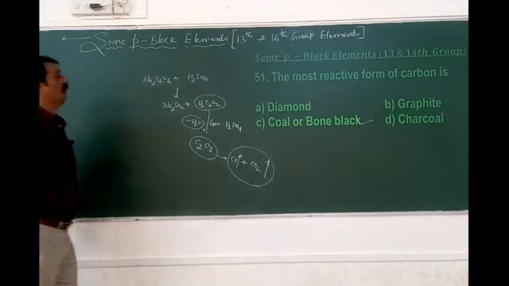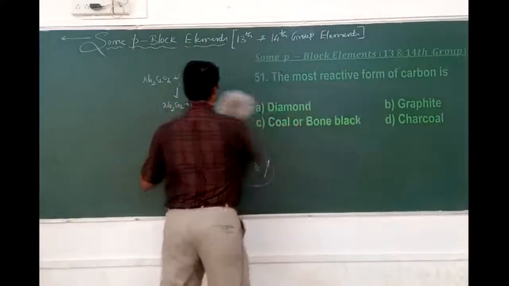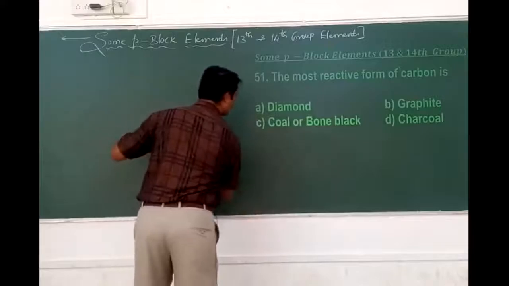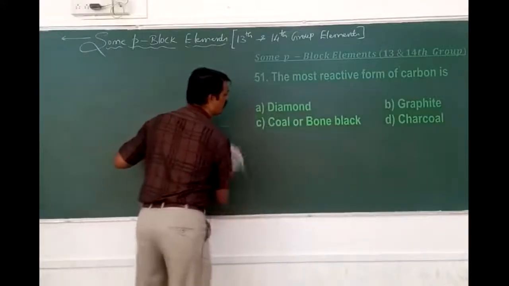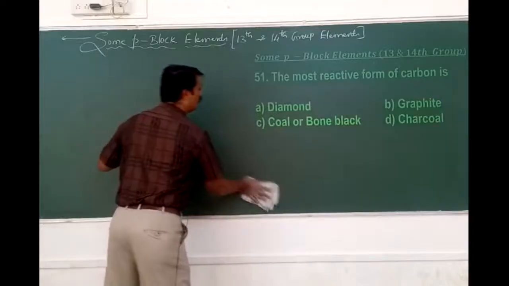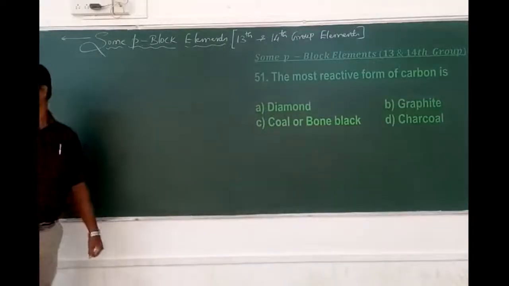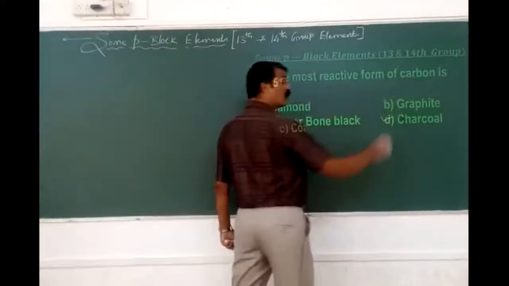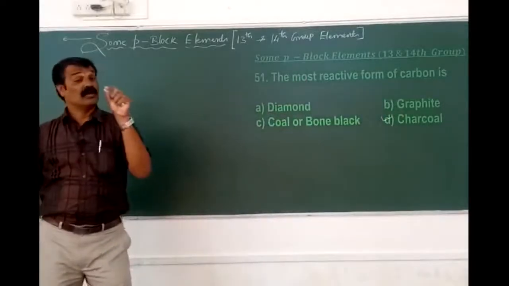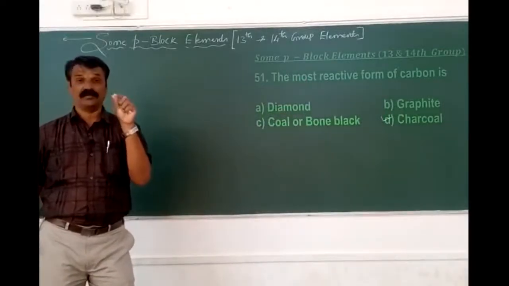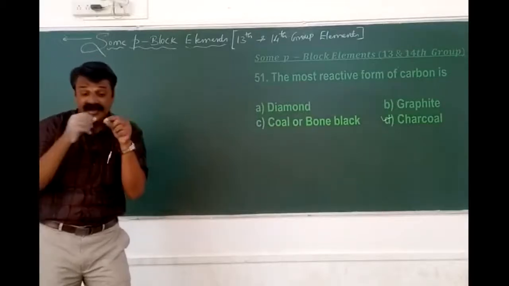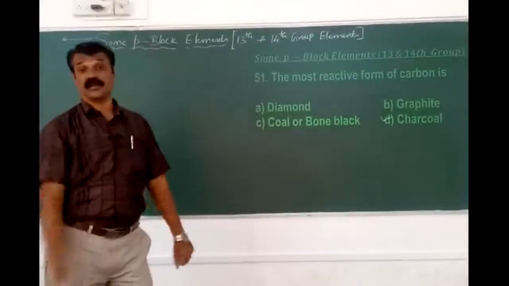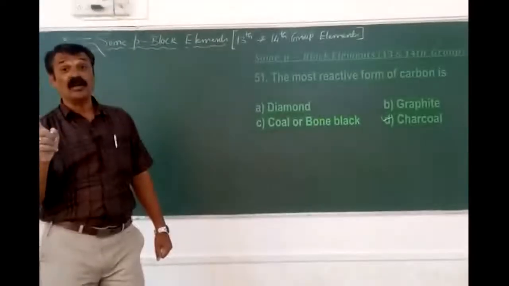The most reactive form of carbon: diamond is the least reactive here because it is perfectly sp3 hybridized. Graphite is sp2, with a little bit of reactivity. Coal, bone black, or charcoal is more reactive. Why? Because charcoal is the best example of a natural adsorbent. It has a large number of pores, and those pores we call the active centers, which give more affinity towards the attacking reactants.